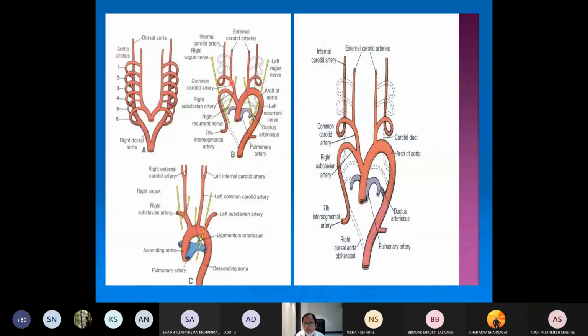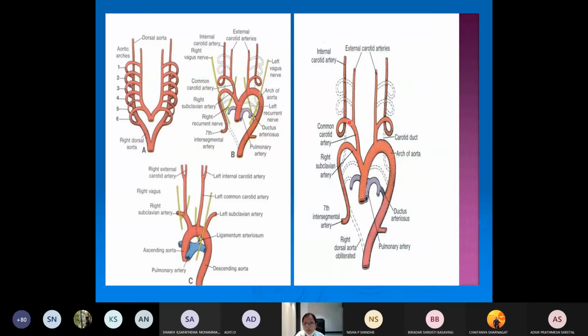So what is the fate of the remaining ventral part of the third aortic arch? This will form the common carotid artery. You can see here, this is the common carotid artery. So from the third aortic arch, we have the external carotid artery as a totally new vessel.